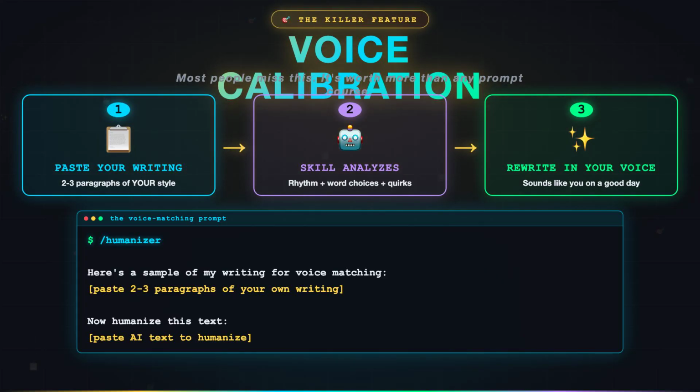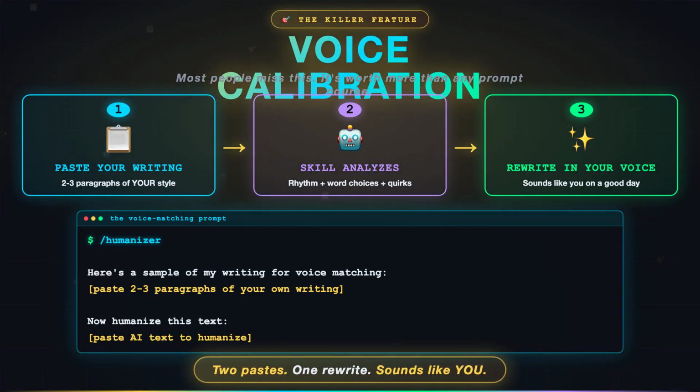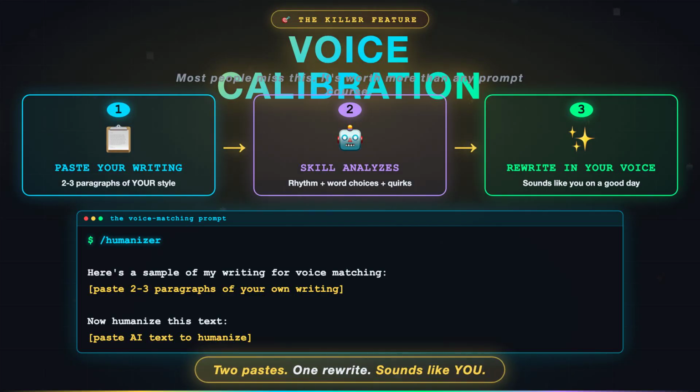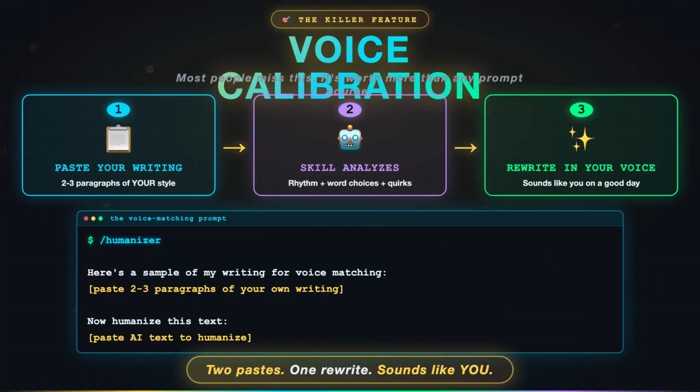The prompt looks like this, quote: slash humanizer. Here's a sample of my writing for voice matching. Paste your writing. Then: now humanize this text. Paste the AI text. End quote. Two pastes. One rewrite. Output sounds like you on a good day. This single trick is worth more than any prompt course you'll buy this year.